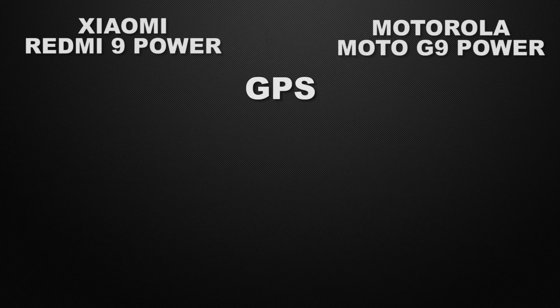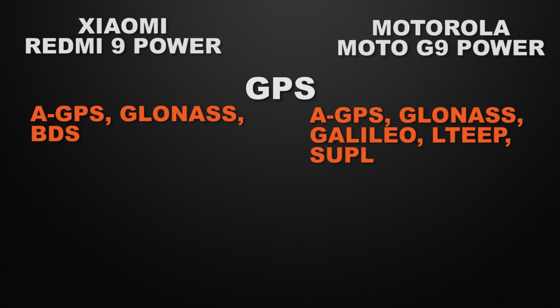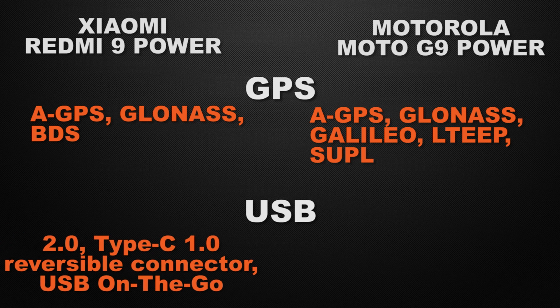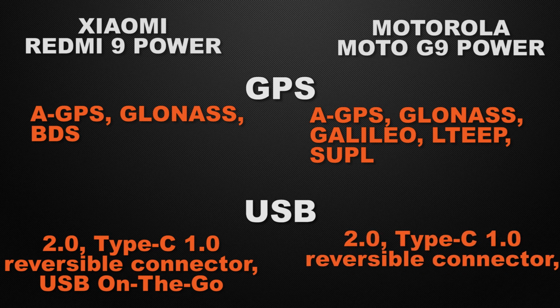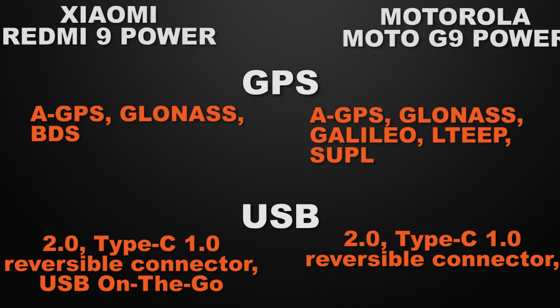Let's talk about the GPS chips in the devices. Both of the devices have AGPS, GLONASS and BDS, but G9 Power have Galileo chip, so the winner here is G9 Power. And about the USB connectivity of the devices, 9 Power have 2nd gen of Type-C connector with OTG support, whereas G9 Power have 2nd gen of Type-C connector.